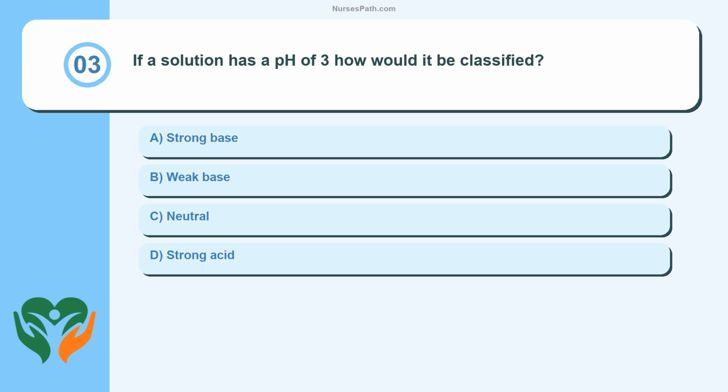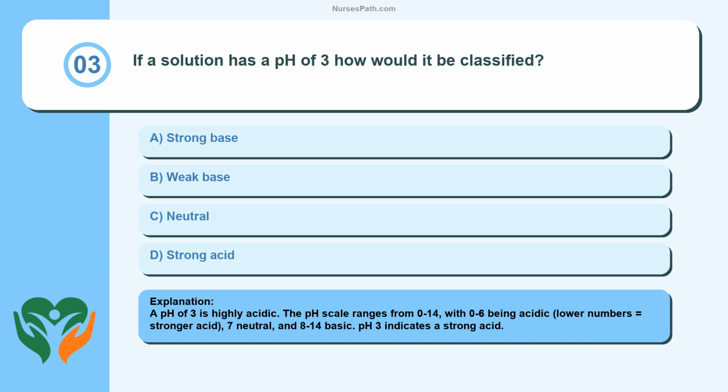Question 3. If a solution has a pH of 3, how would it be classified? Strong base, weak base, neutral, strong acid. A pH of 3 is highly acidic. The pH scale ranges from 0 to 14, with 0 to 6 being acidic, lower numbers equal stronger acid, 7 neutral, and 8 to 14 basic. pH 3 indicates a strong acid.